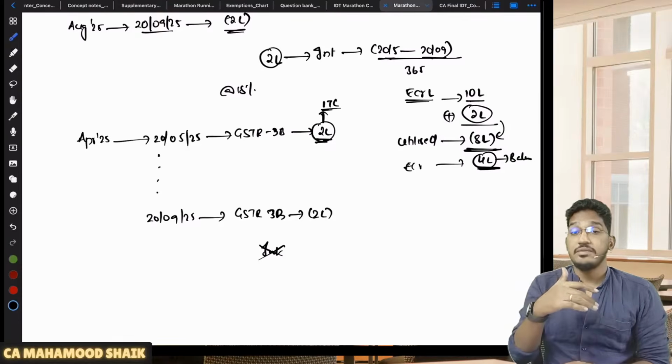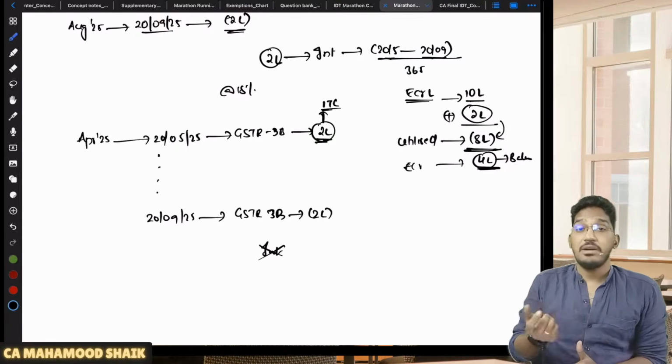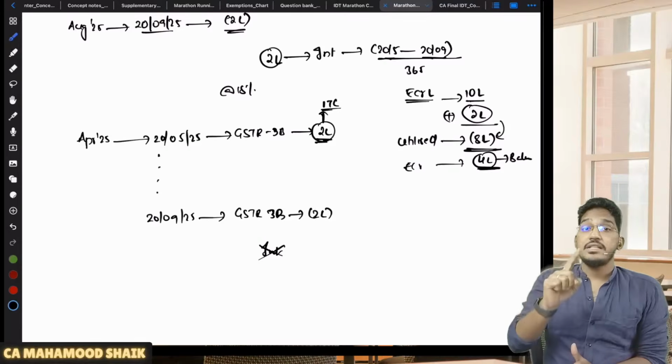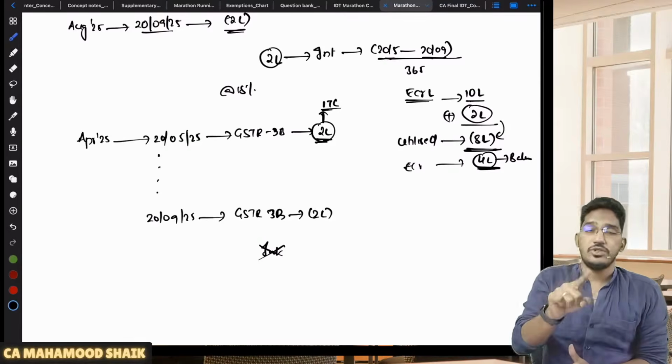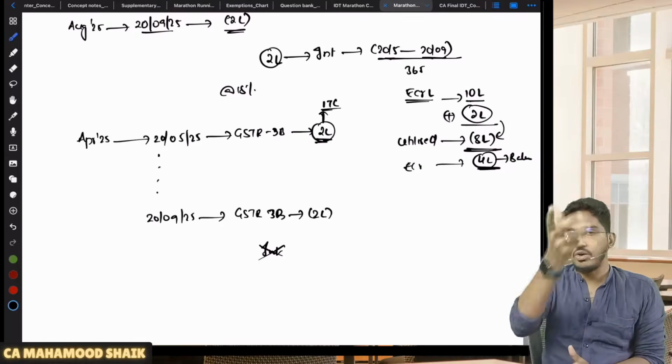Sir, when will ITC be considered to have been utilized? ITC wrongly availed, okay. But when will wrongly availed ITC be considered to be utilized? Wrongly availed ITC will be considered to be utilized only when the balance in the electronic credit ledger has fallen below the wrongly availed amount.